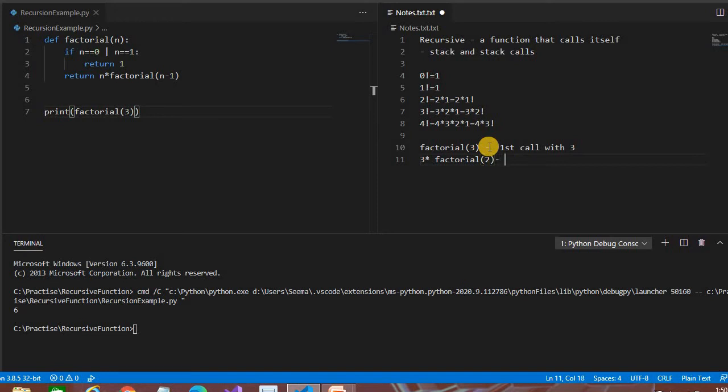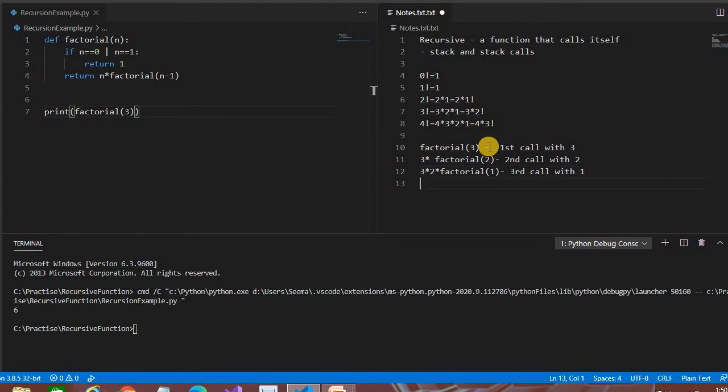The second call is with 2, and now it comes to 3 into 2 into factorial of 1. So the third call is with 1, and then it comes out.